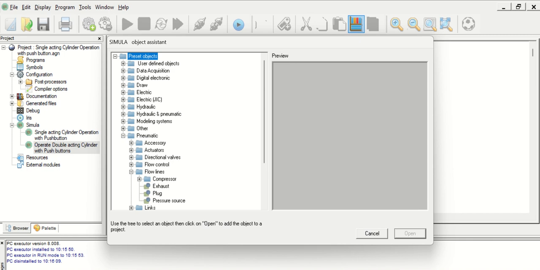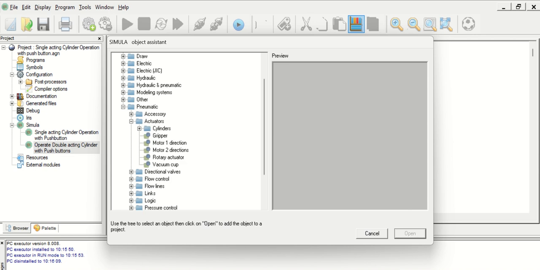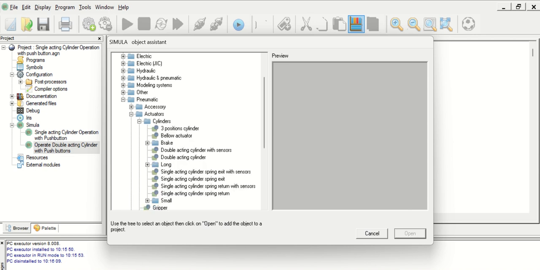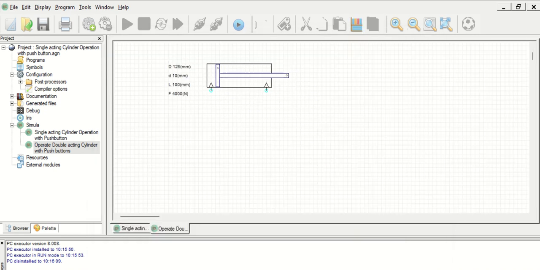Go to the library. In library you will see and you have to search cylinder. Cylinder is available in actuator cylinder. So here you have to find double acting cylinder. This one is a double acting cylinder. Animation is also available, so you can check it. Put it in the workspace area.